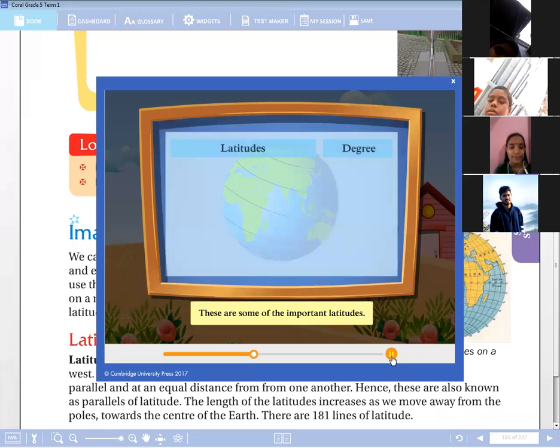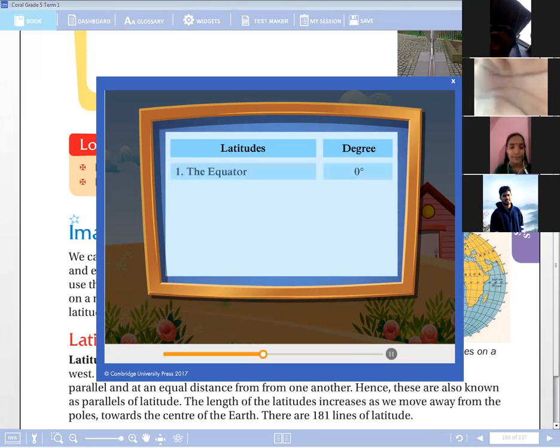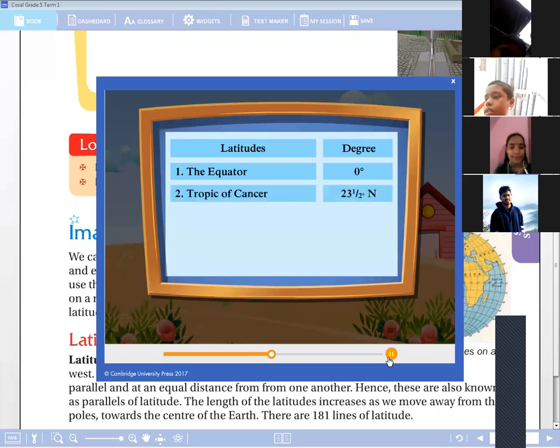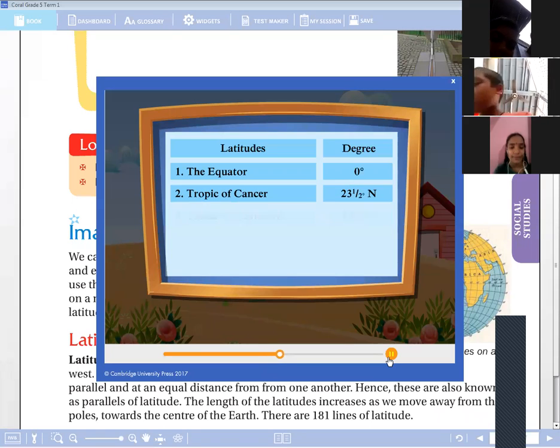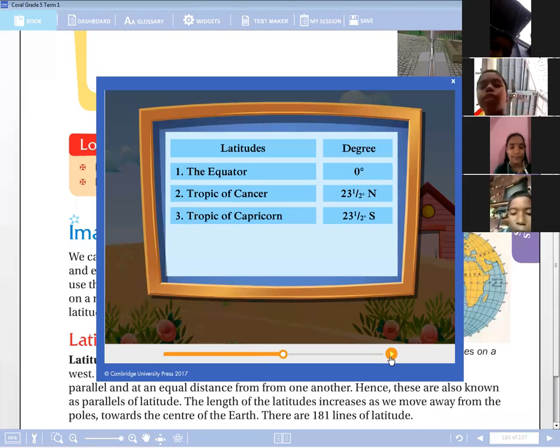These are some of the important latitudes. See, children, they have given some of the important latitudes here. One, the equator, 0 degrees. Latitudes are denoted in degrees, children. Here are some important latitudes: the Tropic of Cancer, 23.5 degrees north. The equator, which is present at the middle, is denoted as 0 degrees.